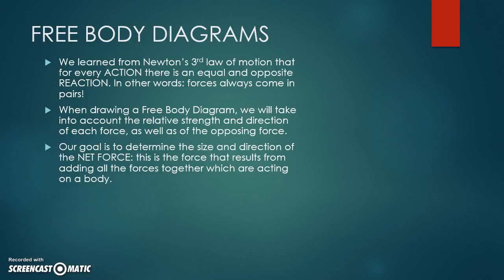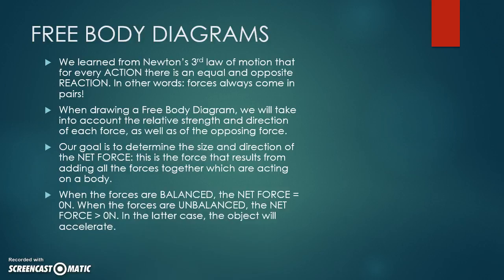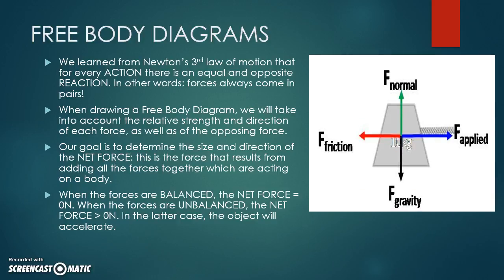This is the force that results from adding together the forces which are acting on a body. And when the forces are balanced, the net force is 0 newtons. When the forces are unbalanced, the net force is greater than 0 newtons, and the object will start to accelerate. Remember, we're only going to change the object's speed or position if we have a net force which is greater than 0. And when we draw these diagrams, we always draw these forces in pairs.